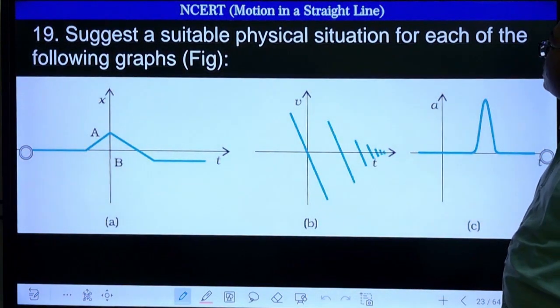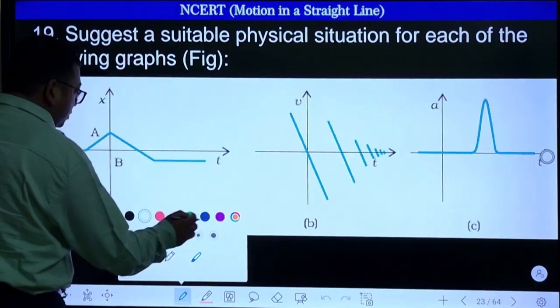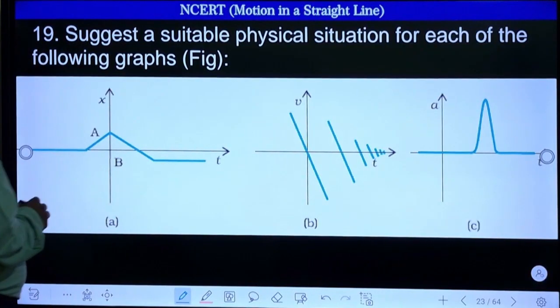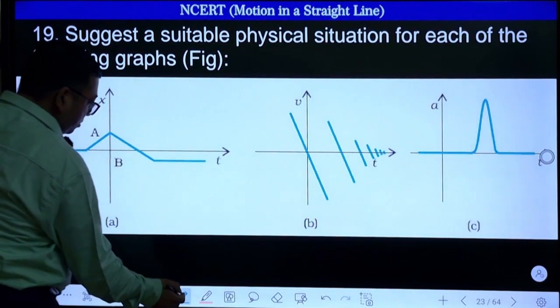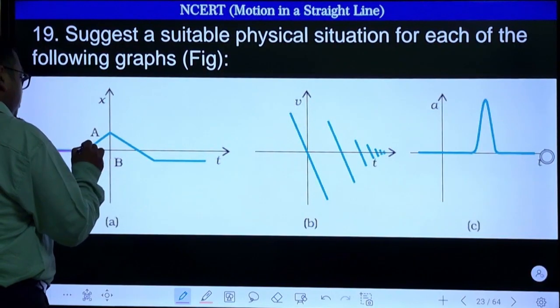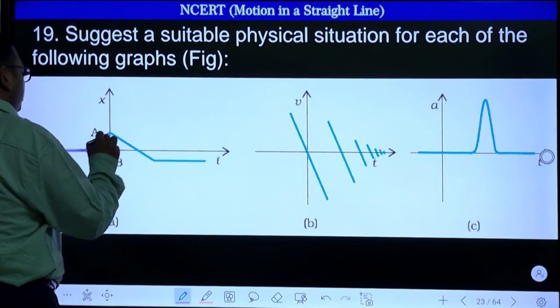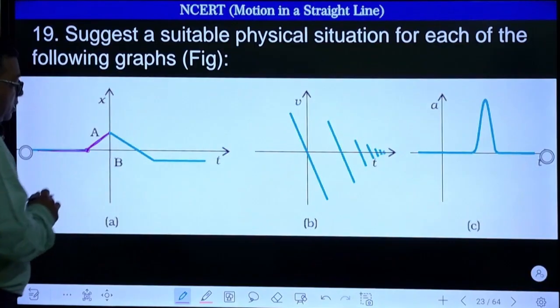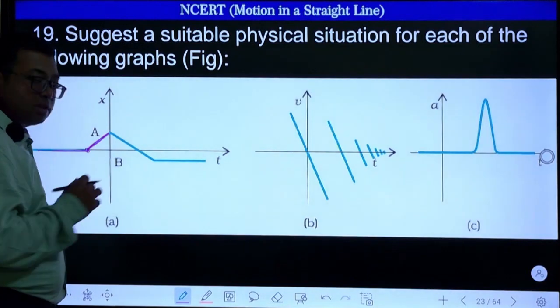Suggest a suitable physical situation for each of the following graphs. Each of the following graphs needs a physical situation. When is this possible? This is time, including negative time. So here the body was at rest previously, right? And suddenly this body starts moving with a constant velocity. You can see the slope is constant. So that means a body was at rest and it started moving with a constant velocity.